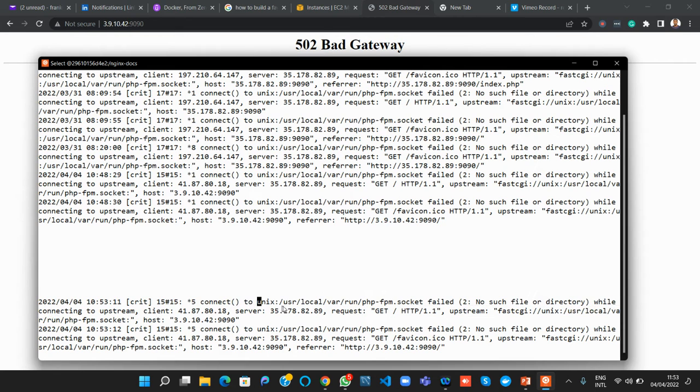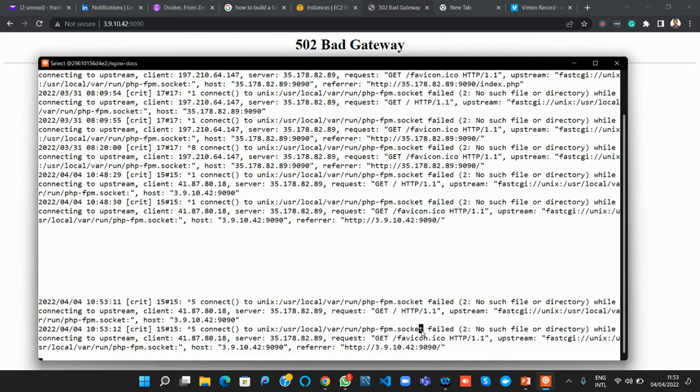Connecting to this failed while connecting to upstream, client, server, request, upstream, and so on. Host this, connect to unix socket, no such file.